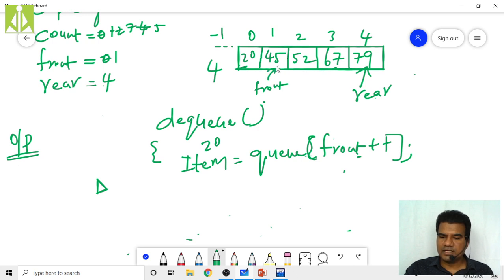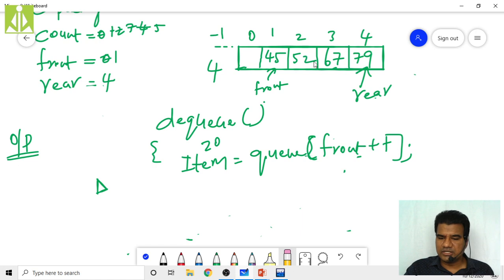Whatever you have over here doesn't play any role in our consideration. So simply remove it. Right now we move to the next location. What happens to this? It will remain intact over there itself, but it is not in our consideration. When the program terminates, these locations will be released. So the next thing, what I have to do, I have to decrement the count value also, because right now my count is 5, which is saying I have 5 elements in my queue.